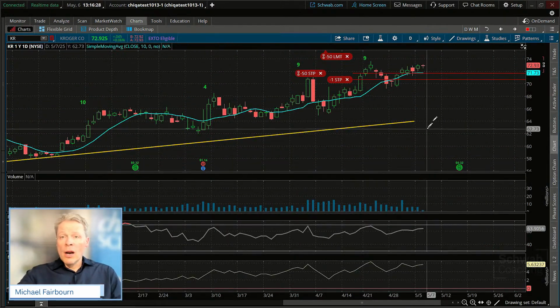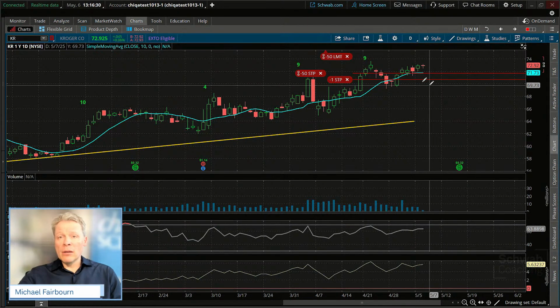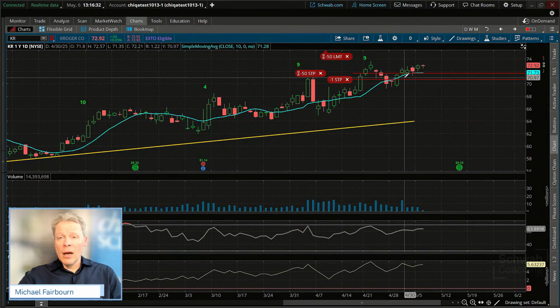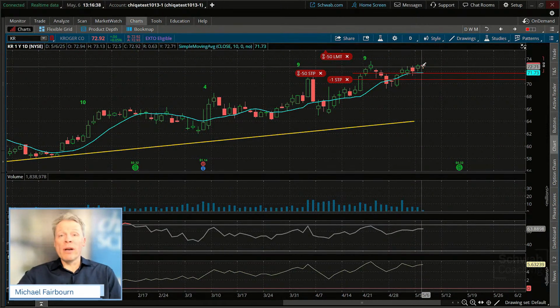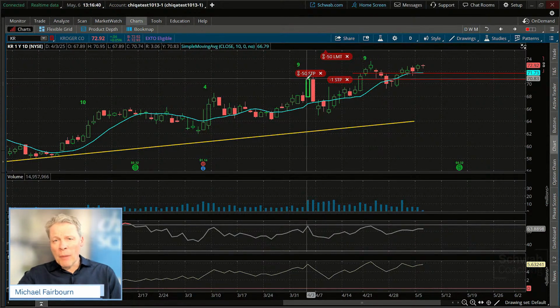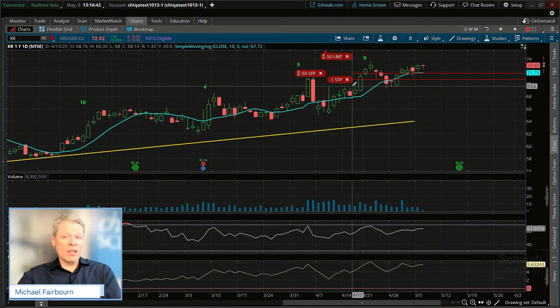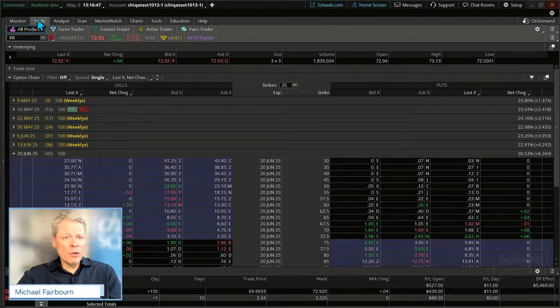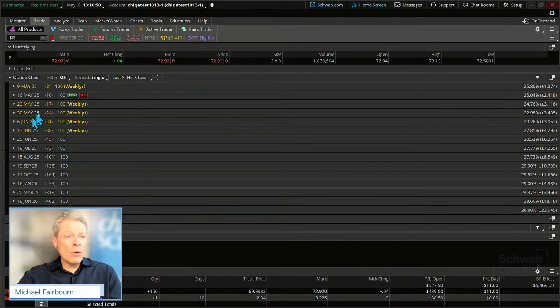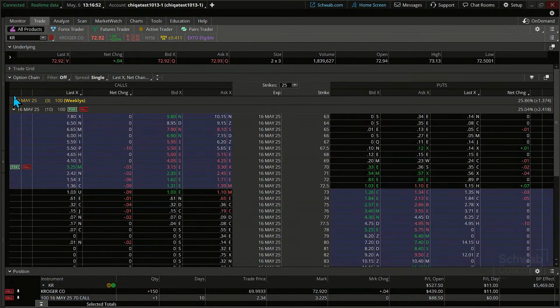Now remember too, I wanted to show you how we had done on this as well. We got in approximately here, and we were up on this trade about $200 because it's up about 2 points. But how are we doing on the option itself? Because remember, we wanted to do an example. We went long a call contract too. How are we doing on that one? Let's go to the trade tab. We chose a shorter term option because it was only out about the time frame that we had looked at.